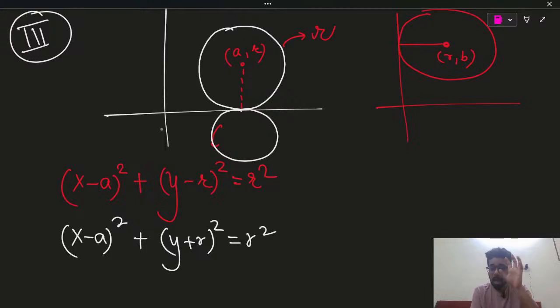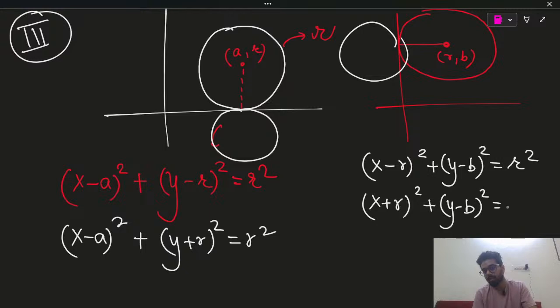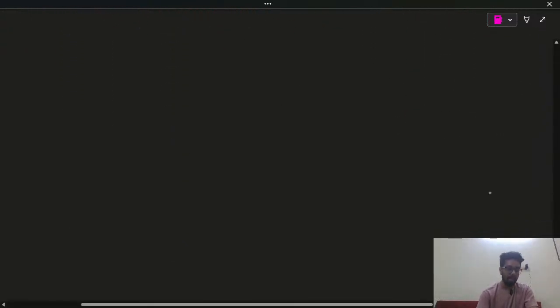You have to learn the idea of how we are calculating this. For this part, what is the answer? x minus r whole square plus y minus b whole square is equal to r square. And if the circle is over here, then the answer is x plus r whole square plus y minus b whole square is equal to r square. So we have now learned the varieties of the circle. I hope it's clear till here.